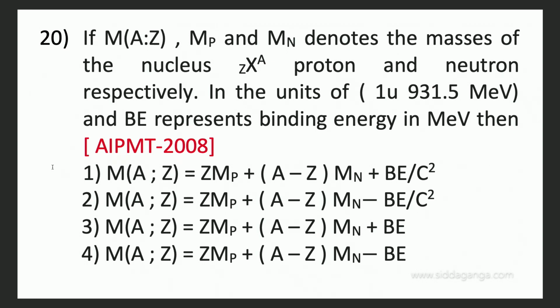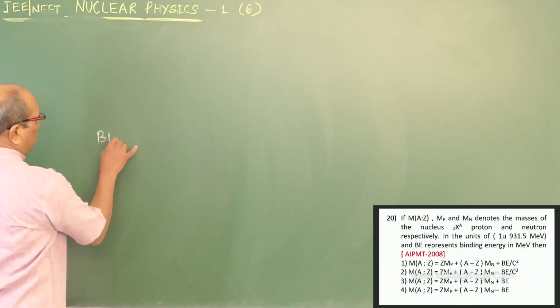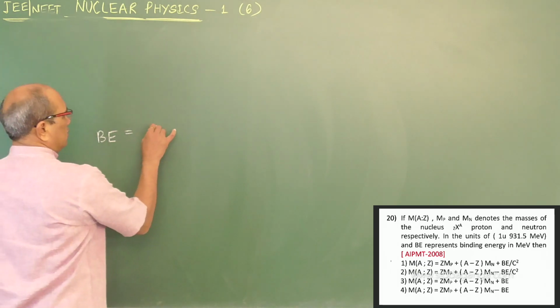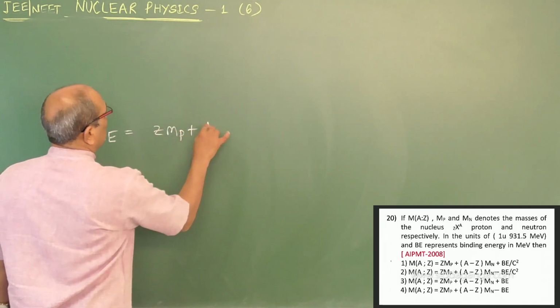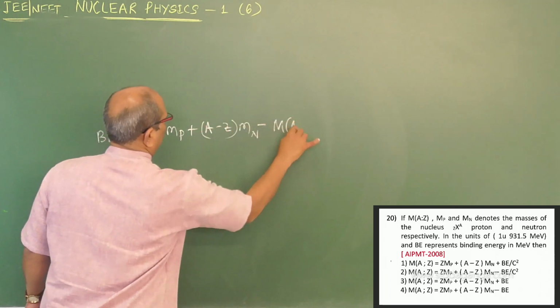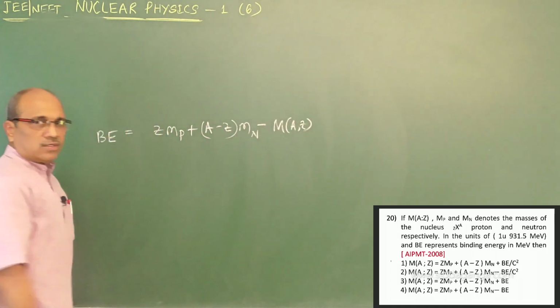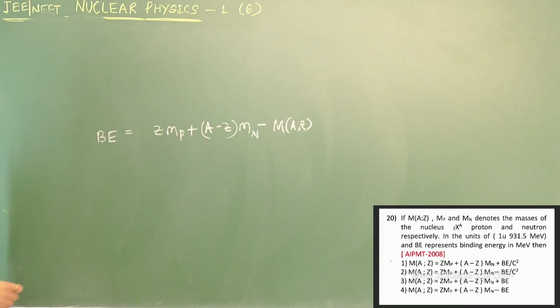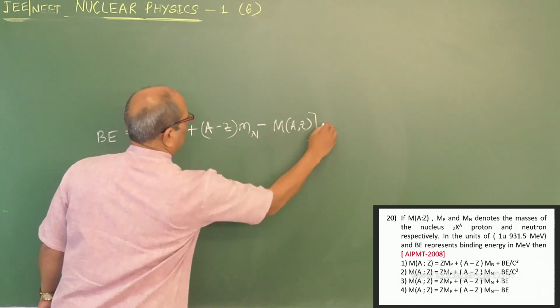See, again it is a conceptual question, AIPMT NEET paper 2008. MP, MN denote the masses of the proton and neutron respectively in the units given, and the binding energy in MeV. If I write the binding energy equation generally, you will come to know that it is Z into MP plus A minus Z into MN minus M of A, Z. That is the equation. Energy, if it is multiplied by C square.